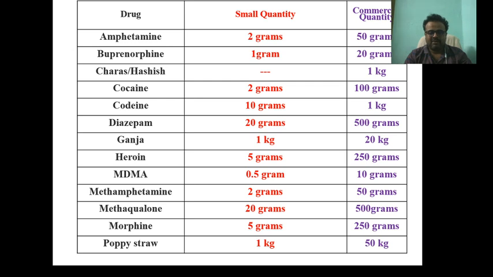For example, heroin: 5 gram is the small quantity, whereas 250 gram is the commercial quantity. Cocaine: 2 gram is small quantity, 100 gram commercial quantity. Codeine: 10 gram small quantity, 1 kg commercial quantity. Ganja: 1 kg small quantity, 20 kg commercial quantity, and so on.